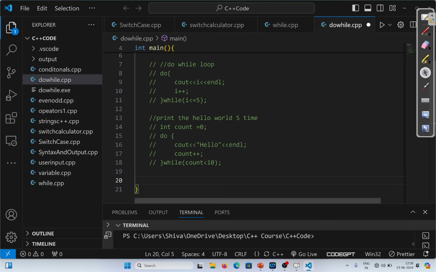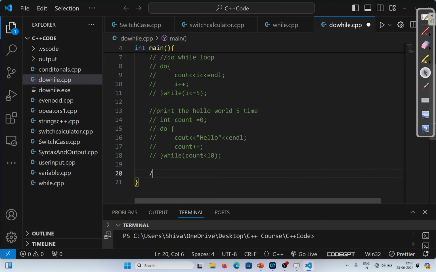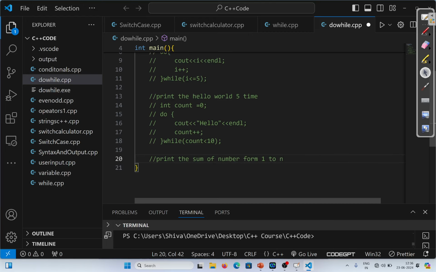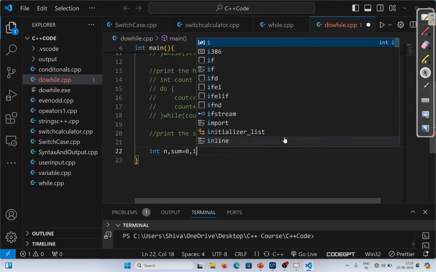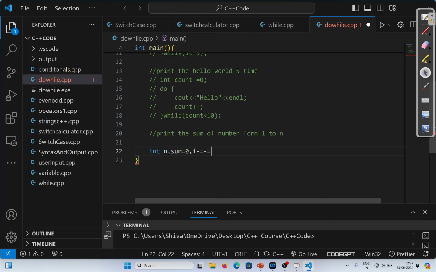And now the next question: we simply want to print the sum of numbers from 1 to n. N is the value provided by the user. So basically we want the sum of all the numbers from 1 to the value provided by the user. So for this, I'm creating a variable n. Then I'm also creating a variable sum which is initially storing the value 0, and then I'm creating a variable I which is initially storing the value 1, and all are of integer type.